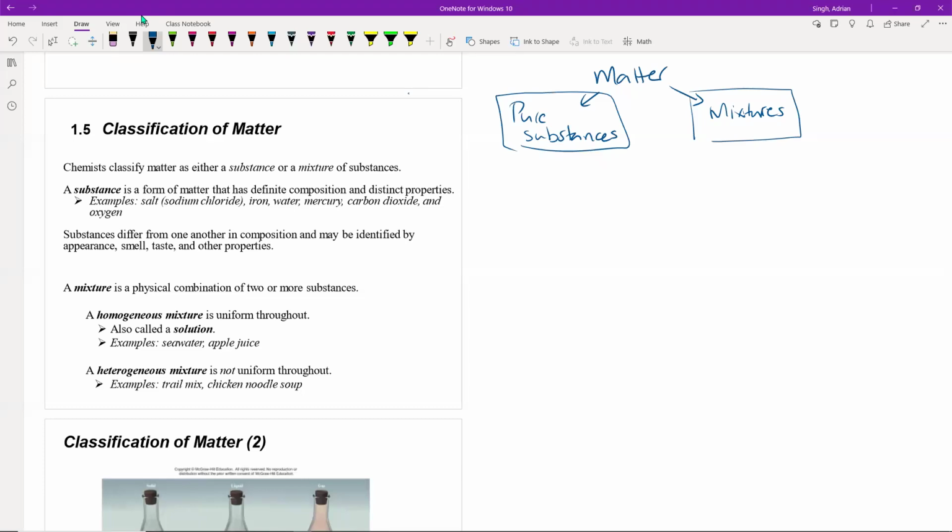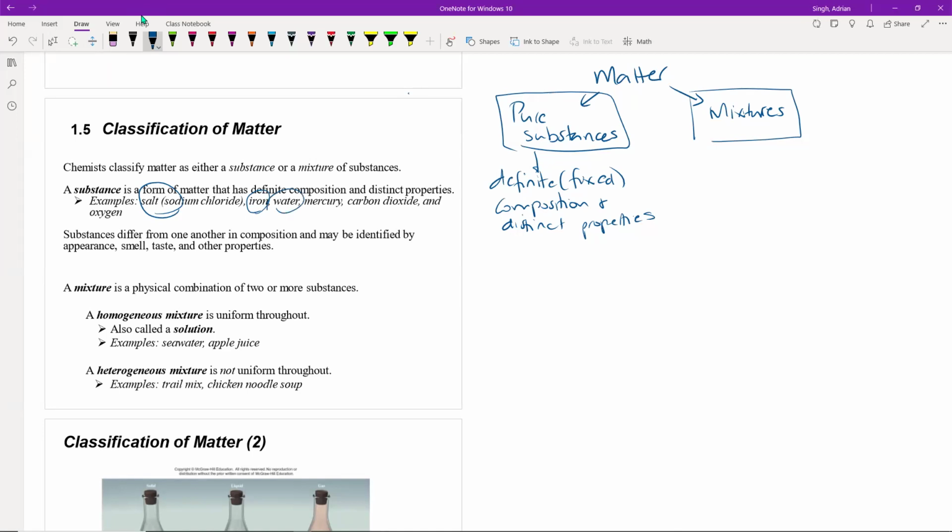A pure substance, or just a substance, is a form of matter that has a definite composition, meaning fixed composition and properties. Examples of pure substances would be things like salt, which is just sodium chloride, a sample of iron, or copper.